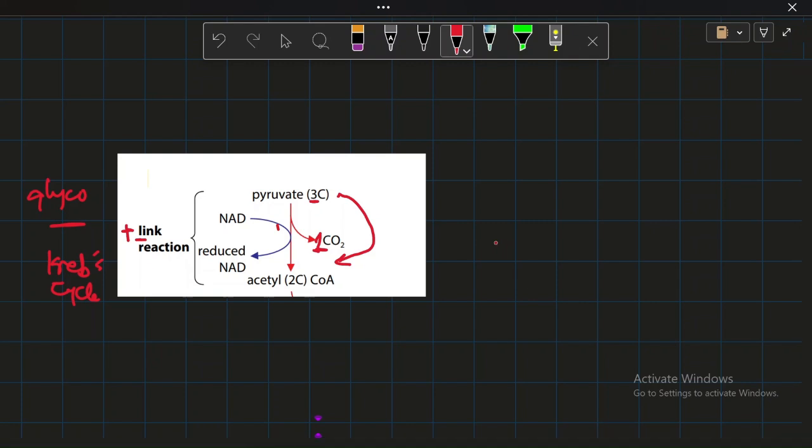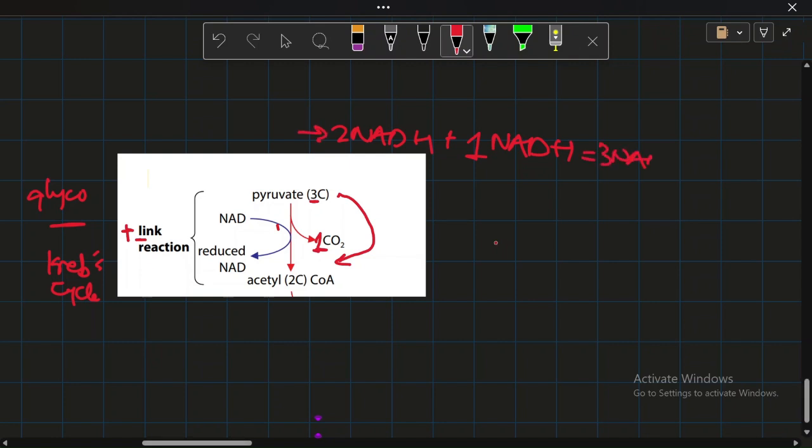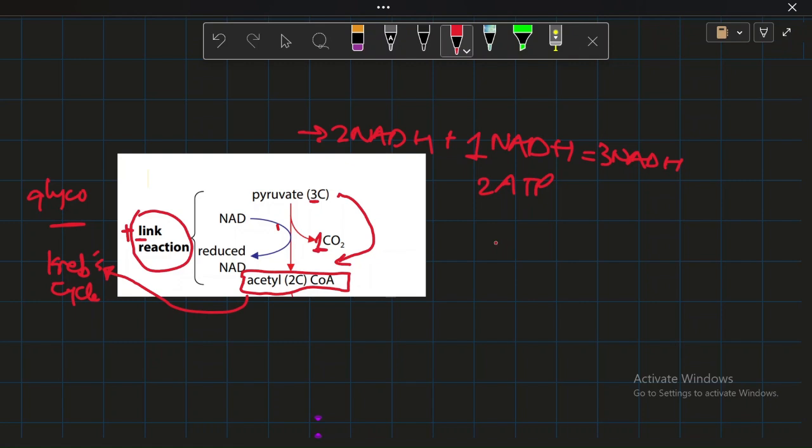So 2 NADHs from glycolysis, 1 from the link reaction. How many NADH have we produced till now? We got 3 NADHs and 2 ATPs, right? So after this link reaction has taken place, what we're getting here is a 2-carbon acetyl-CoA, which will go directly into the Krebs cycle. This is an absolute requirement for the Krebs cycle, right? This is a substrate for enzymes of the Krebs cycle.